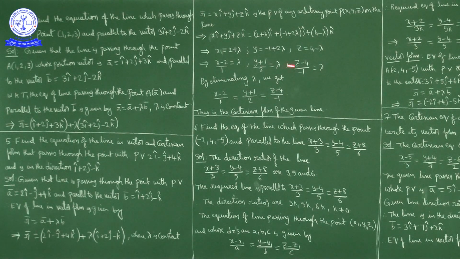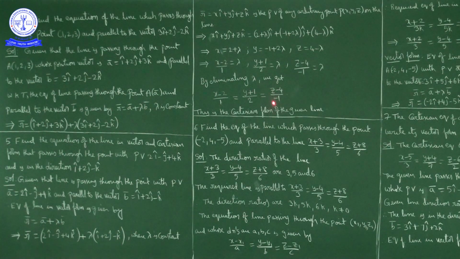So by eliminating lambda from these three, we get x minus 2 by 1 is equal to y plus 1 by 2 is equal to z minus 4 by minus 1. These three are equal. Now this is the Cartesian form of a line equation: x minus x1 by a is equal to y minus y1 by b is equal to z minus z1 by c. So the answer in Cartesian form is x minus 2 by 1 is equal to y plus 1 by 2 is equal to z minus 4 by minus 1. This is the Cartesian form of the given line.